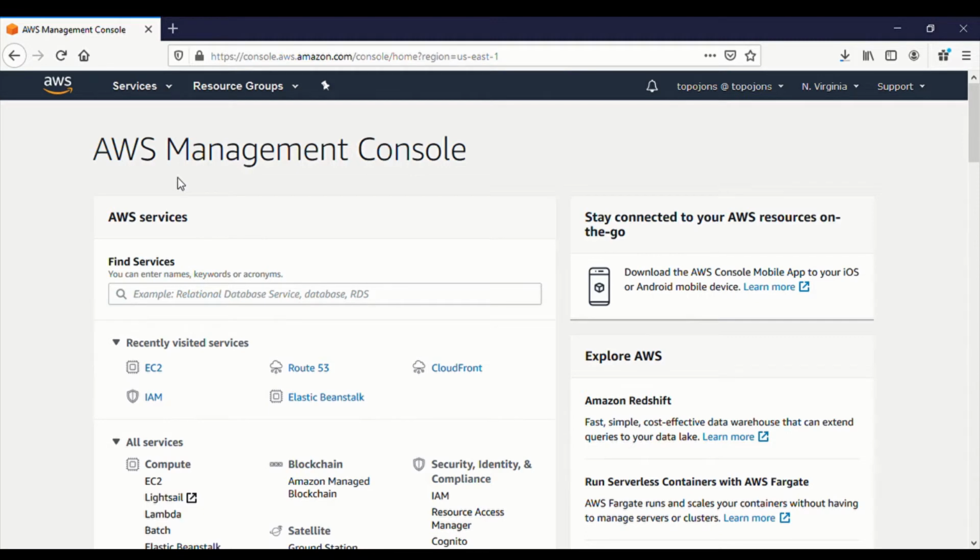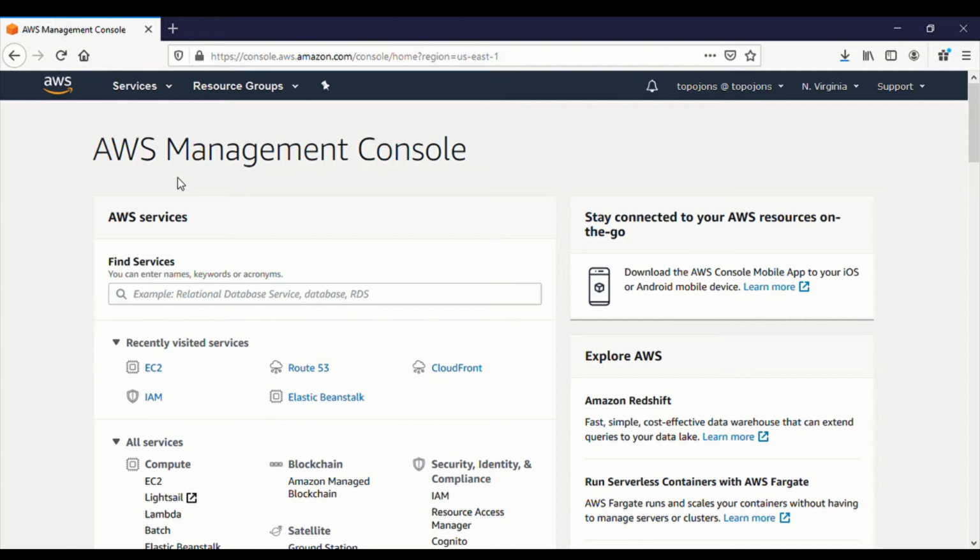Today I'm going to show you how to create your user under Identity Access Management, which is IAM. You can create a user for your account, a user that can log in and manage your AWS account. Most of the time, it is not best practice to access your AWS account through the root account. You need to create a user and assign some roles to the user so that they can manage your AWS account.